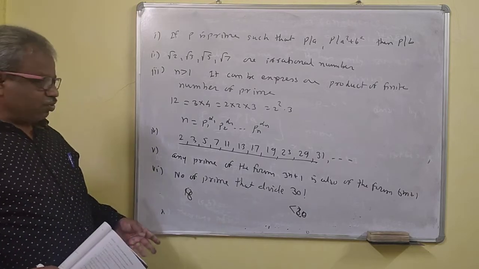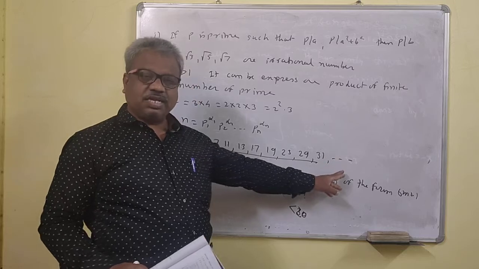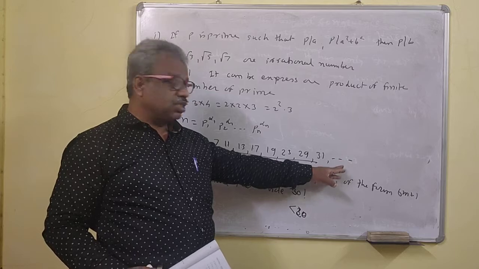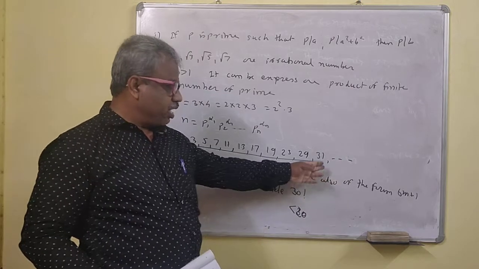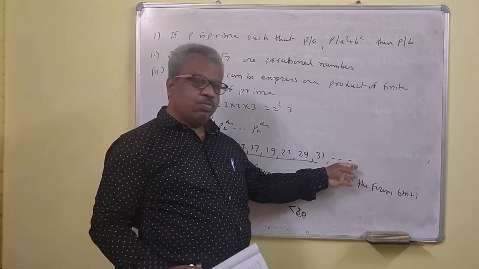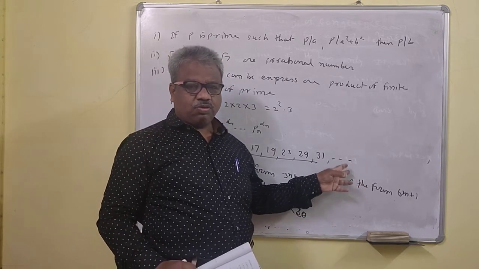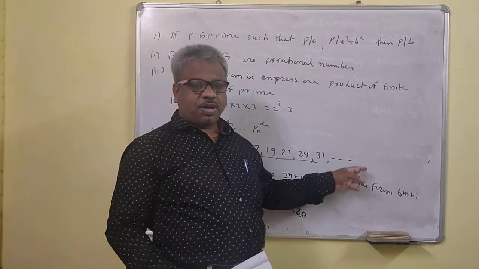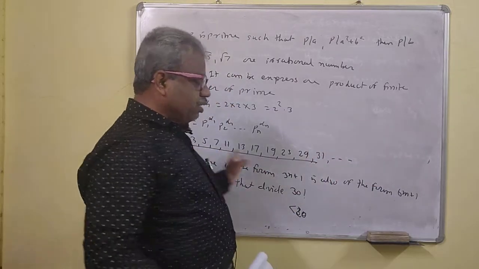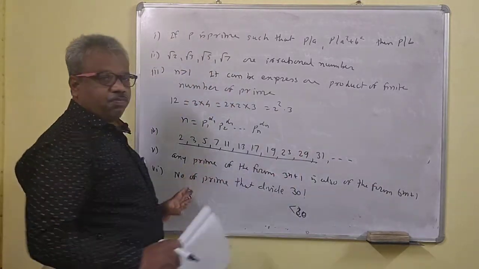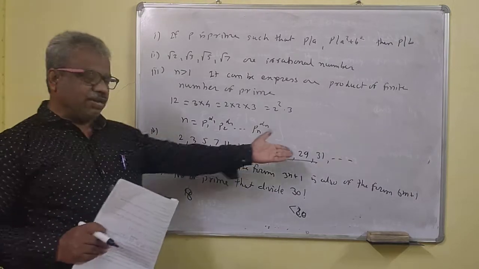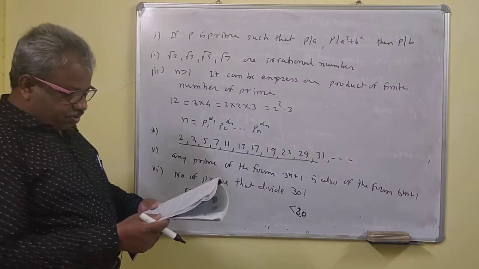If you want 50 factorial, just go on adding. After 31 comes 37, which is prime. Next, 41 is prime. 43 is prime. 47 is prime. So the last is 47. That means we have to go up to 50 for 50 factorial. Just count the number of primes up to 50. Just write all the primes less than 50.